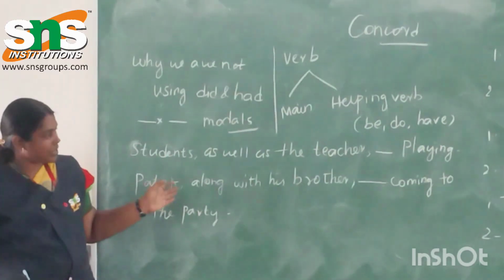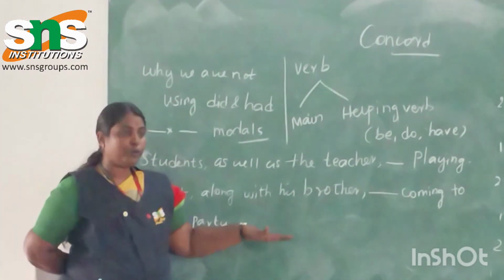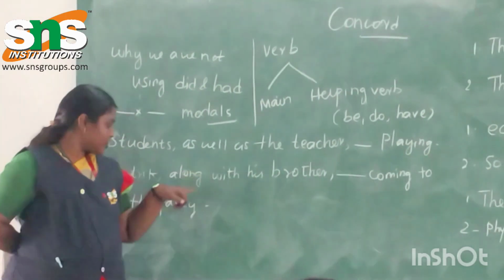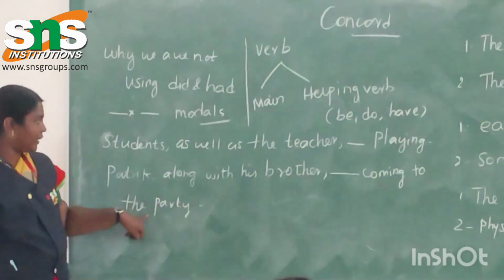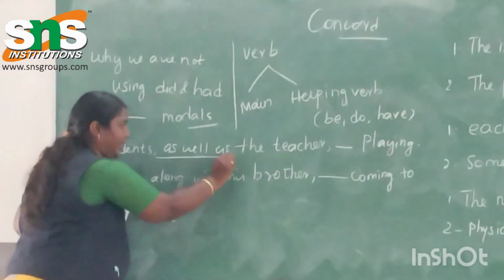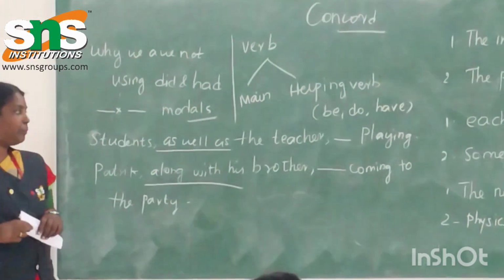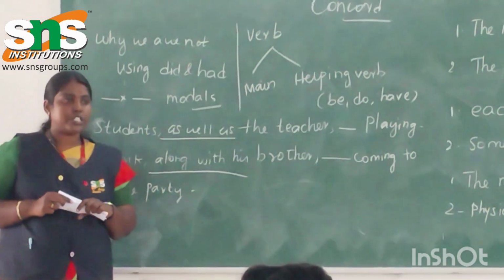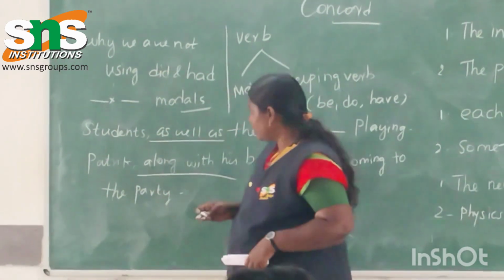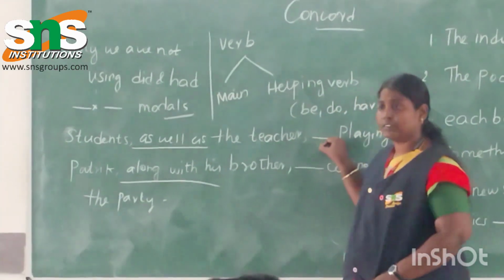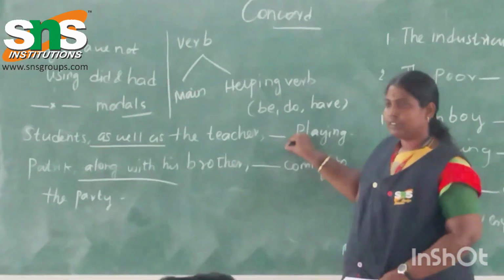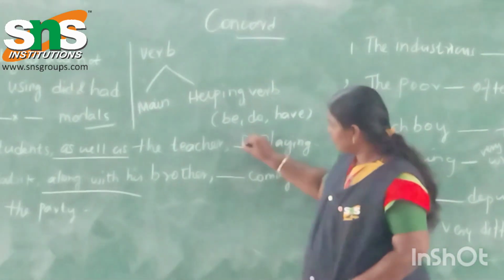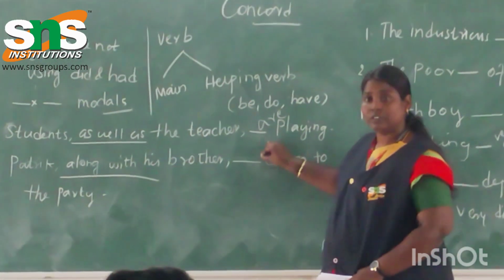Today we are going to see a few more topics. I have written two examples here. Patrick along with his brother dash coming to the party, and here you can find another sentence with as well as. So what is the possible answer you can use here? For the first sentence, are. For the second one, is.